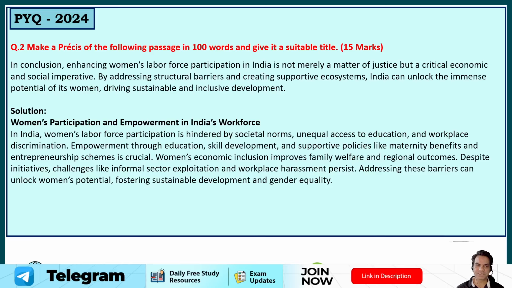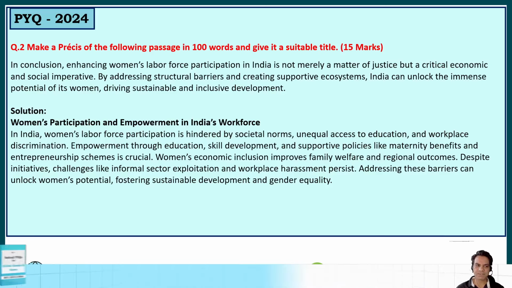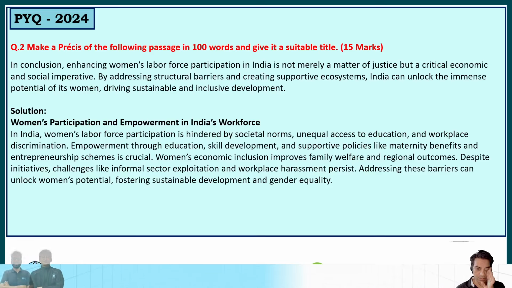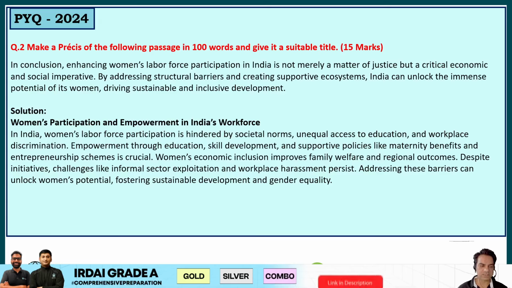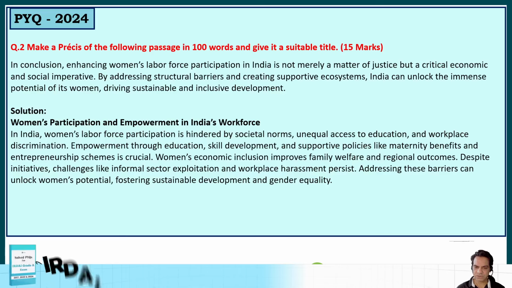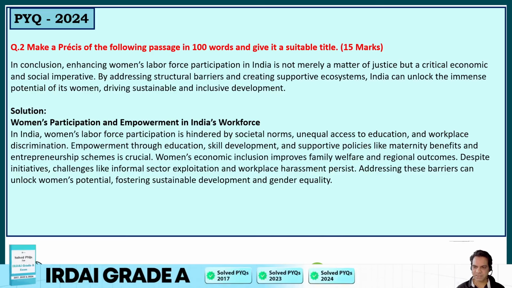So, what could be the précis for it? The title can be Women's Participation and Empowerment in India's Workforce. Now, what could be written in the précis? Women's labor force participation is hindered by societal norms, unequal access to education, and workplace discrimination. Empowerment through education, skill development, and supportive policies like maternity benefits and entrepreneurship schemes is crucial. Women's economic inclusion improves family welfare and regional outcomes.